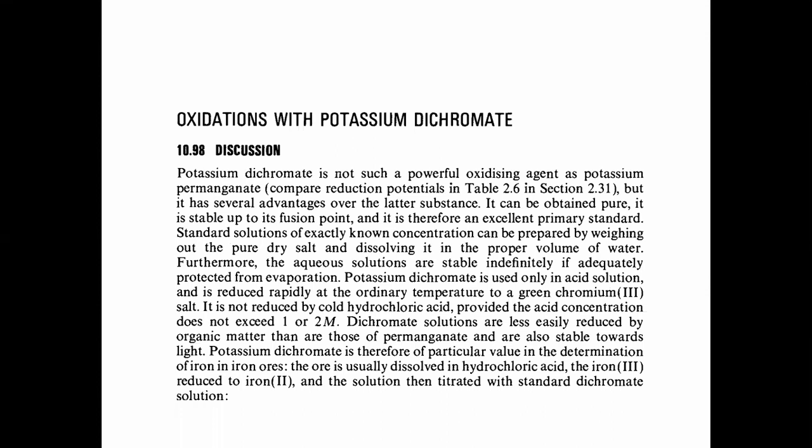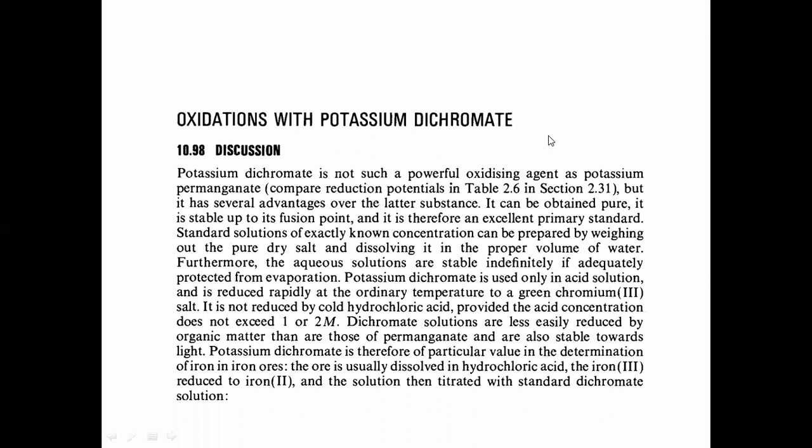Now the next type of our redox titration is dichromometry. What is the meaning of the word dichromometry? Dichromometry means when we use potassium dichromate as the oxidizing agent. Use of potassium dichromate as an oxidizing agent is nothing but dichromometry. Now, potassium dichromate is not such a powerful oxidizing agent as potassium permanganate. Potassium permanganate is a very strong oxidizing agent, but potassium dichromate is not that much. It is an oxidizing agent, but its intensity is less than potassium permanganate.